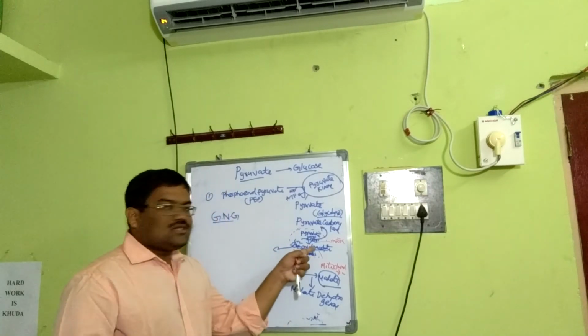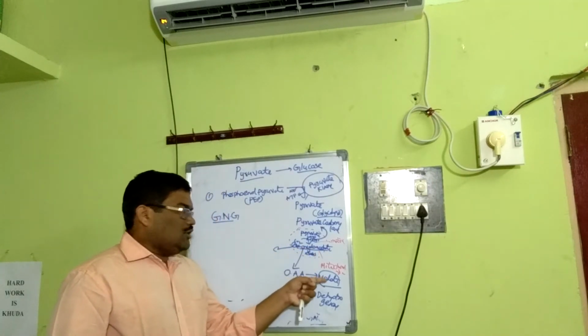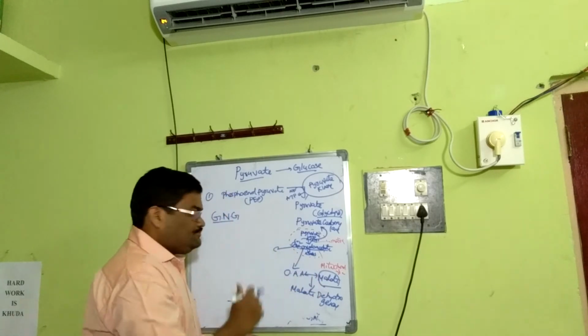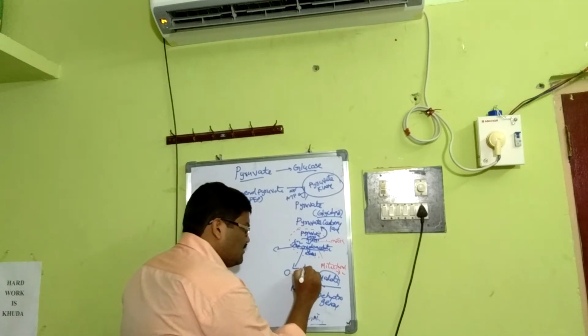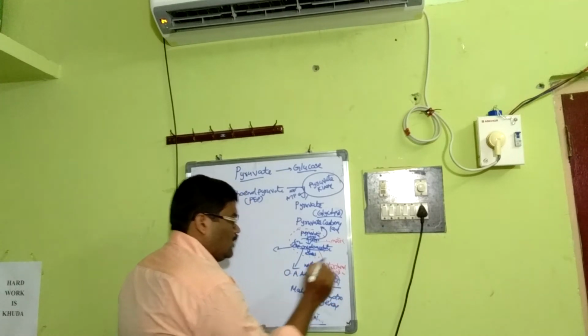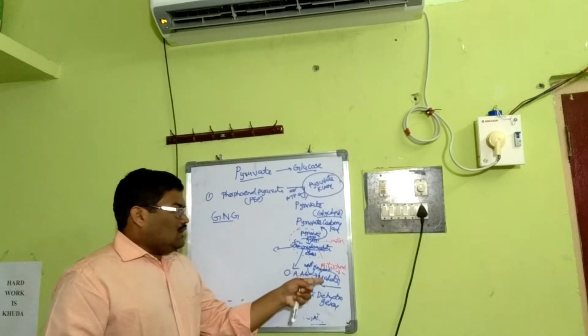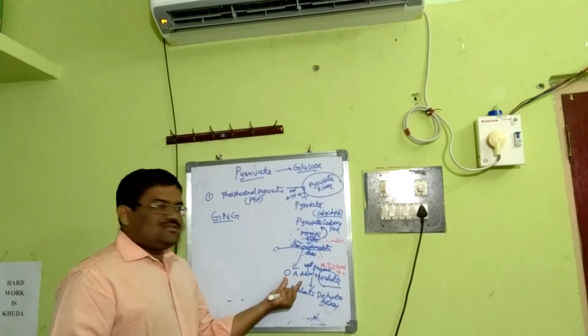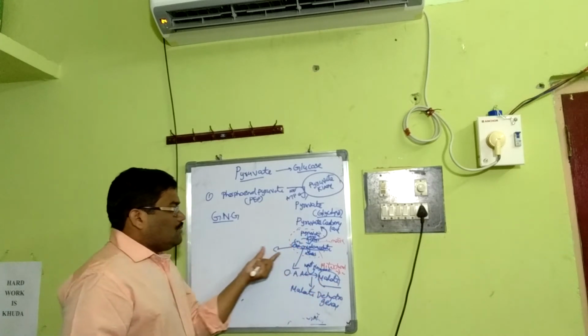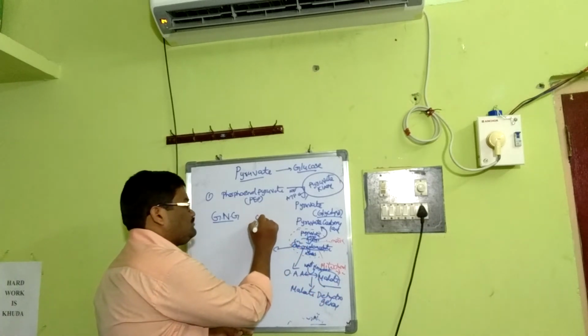This oxaloacetate converts into malate, a reversible step, by reduction. Here we will get one NADH. Then after we get the malate, it will come out of the mitochondria, and this is cytosol.